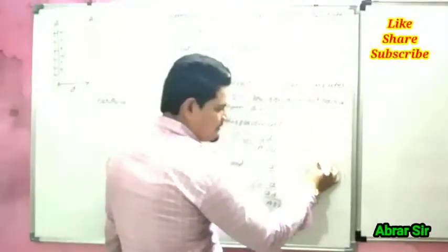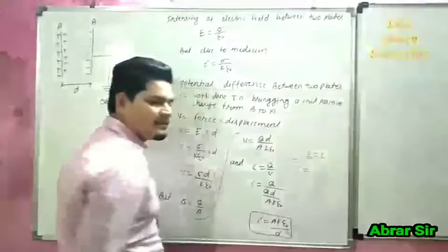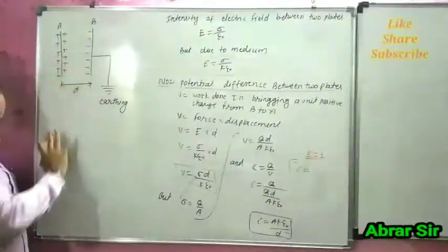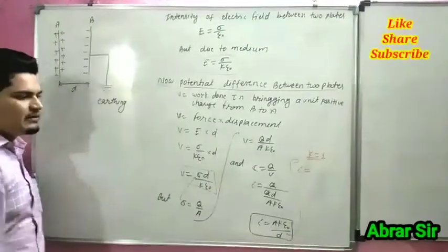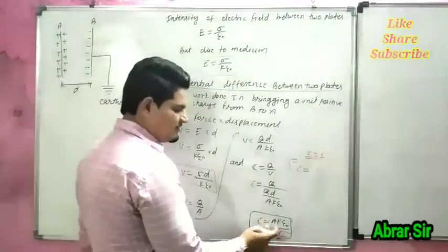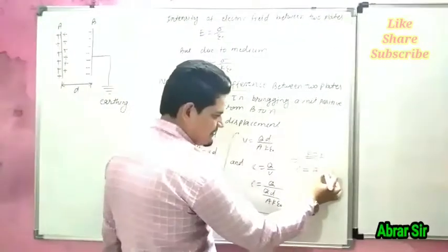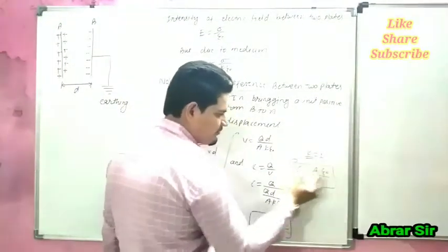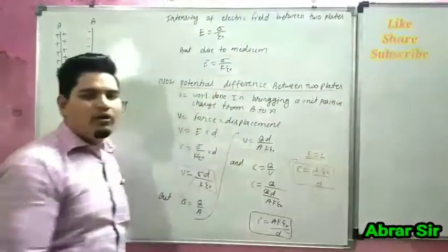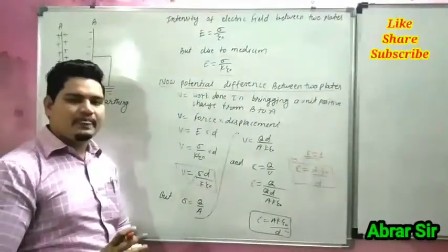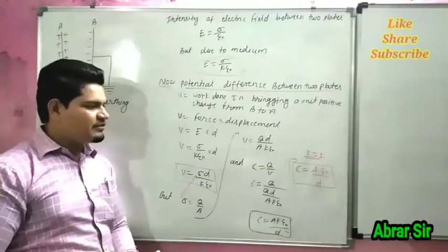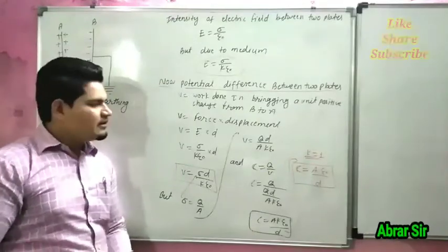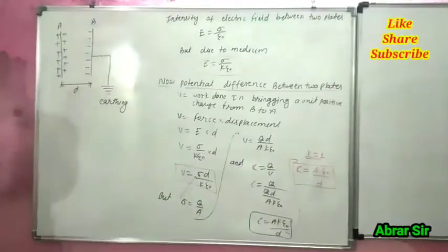If K is equal to 1, if there is no medium between both the plates, then C is equal to A epsilon divided by D. This is the formula of capacity of a parallel plate capacitor. You can write it.